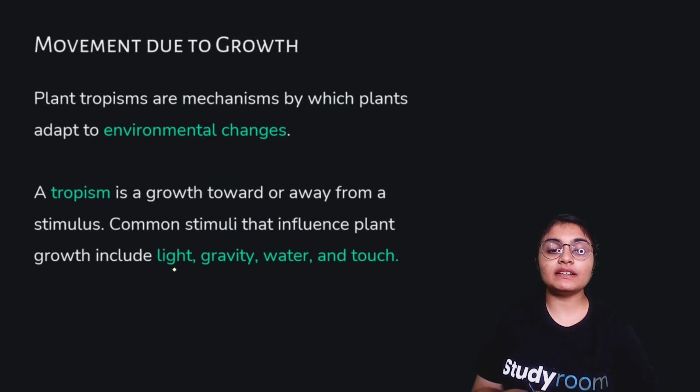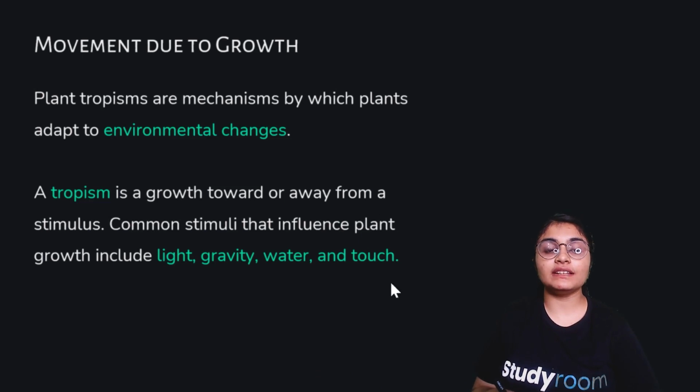The movement shown in response to light is called phototropism. The tropism shown in response to gravity is called geotropism. The tropism shown with respect to water is called hydrotropism, and the tropism shown in response to touch is called chemotropism.